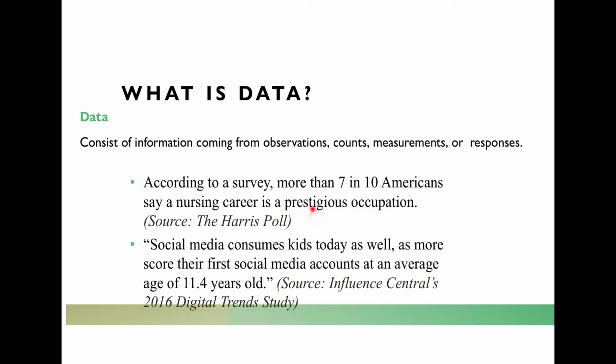In that survey, people would maybe say yes or no. If it's a phone, press 1 or press 2 for yes or no. So really our data set there would be considered a collection of yeses and nos in response to this question. And in that survey, they found that 7 out of every 10 people, or 70%, said yes. But the data itself, in that case, would be made up of yeses and nos.